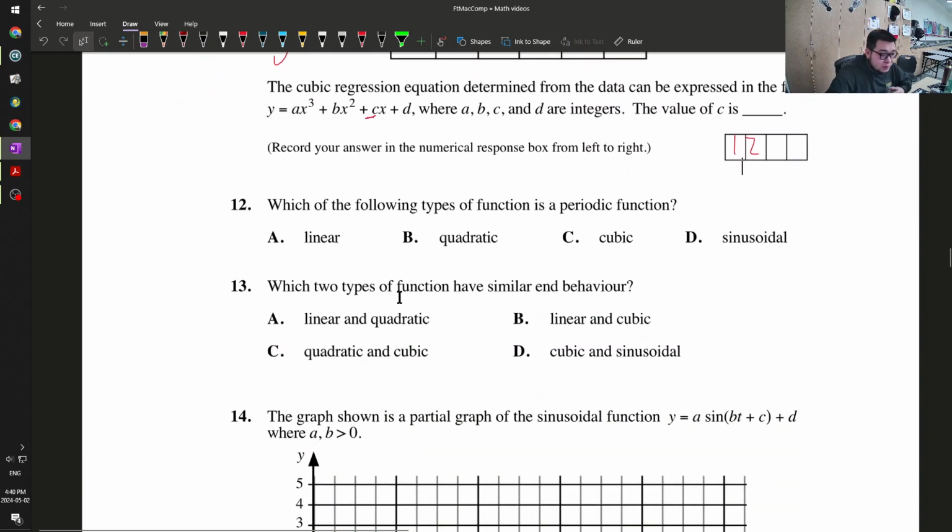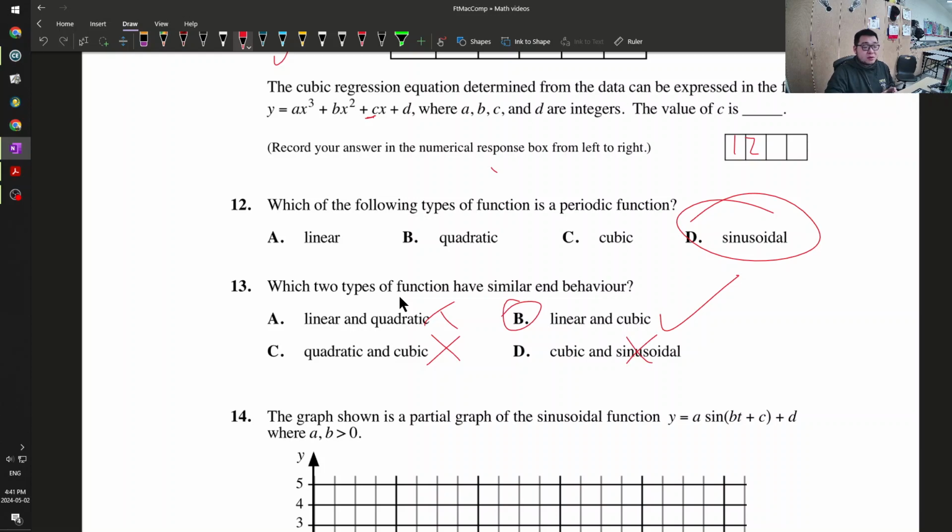12. Which of the following function is a periodic function? So periodic means it repeats like this. Well, it doesn't really exactly repeat. So the only one that repeats is sinusoidal function. Which two types of function have similar end behavior? So any odd function have the same end behavior, and any even function have the same end behavior. So this is odd, good. Even and odd doesn't work, and this is odd and repeating function. It doesn't have an end behavior, so the answer is B.